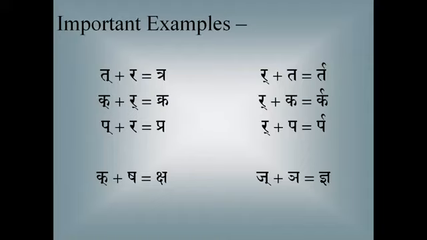Jakara plus nyakara is nya. This is nya, like in the word jnanam, ajnanam, jnaptihi. So that is another special form for this combination. Jakara should be the first letter, not the nya. Jakara must be the first letter, followed by nyakara. This is the form it gets. So please note these two different forms which are given to this particular combination.